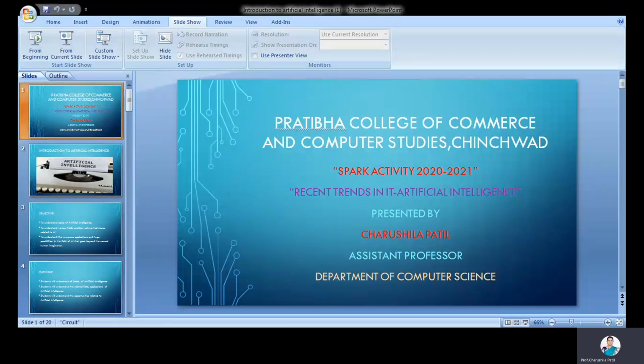Search, as the name indicates, provides a way of solving problems for which no more direct approach is available, as well as a framework into which any direct technique that is available can be embedded. Search means that if you want to solve a problem, we search for different ways to solve it. For example, if you want to go from Mumbai to Pune, nowadays Google Maps is available. So we are finding the optimum path, the shortest route to go from one place to another. We are applying the search technique there. This is a best example.